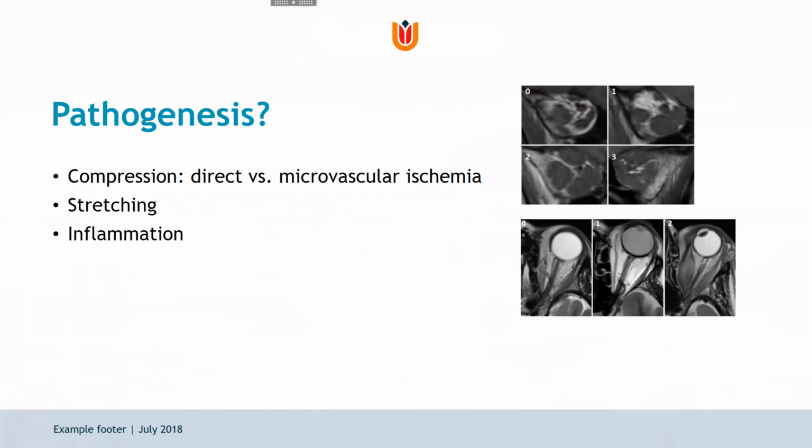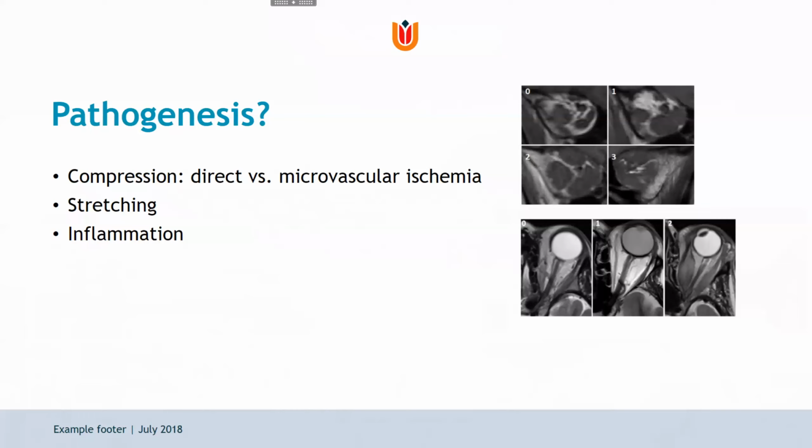Stretching has also been proposed in the past, although in 2020, Jeffrey Rose and his colleagues specifically investigated this mechanism, and they found that although optic nerve length, radiological proptosis, and orbital nerve angle were significantly higher, the optic nerve did not reach its elastic limits. And they concluded that for most patients, stretching of the optic nerve was not a causative factor, although it might render the nerve more susceptible to other forms of injury like compression or inflammation.